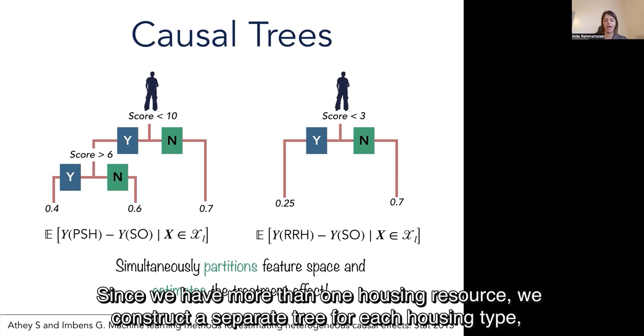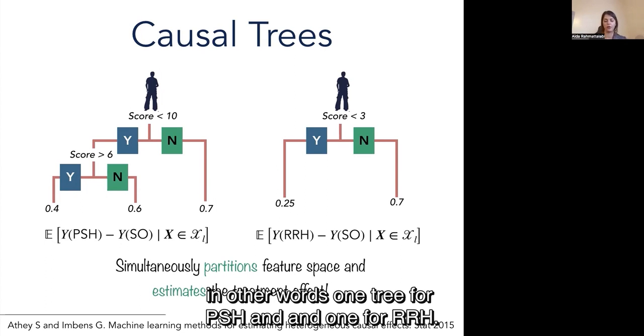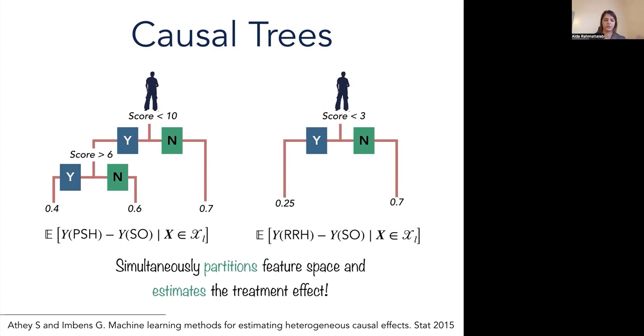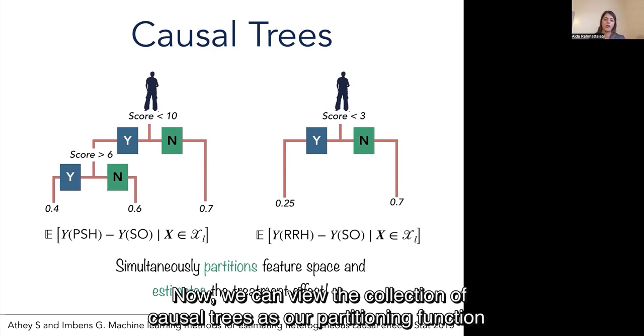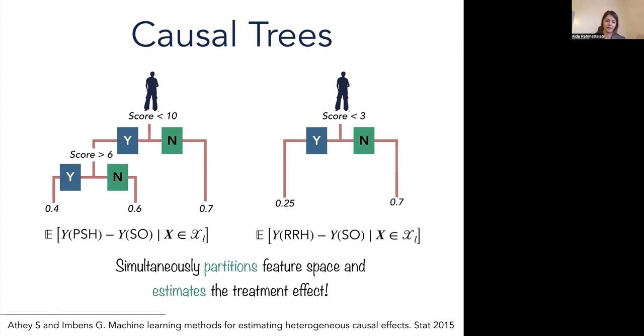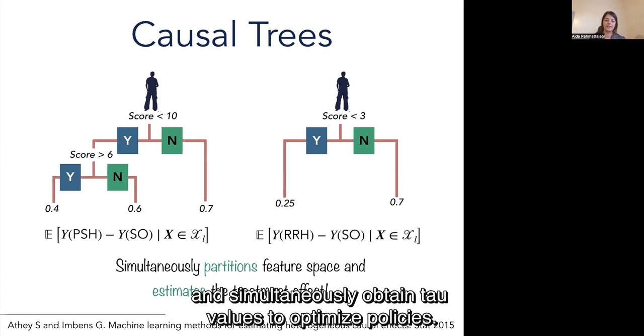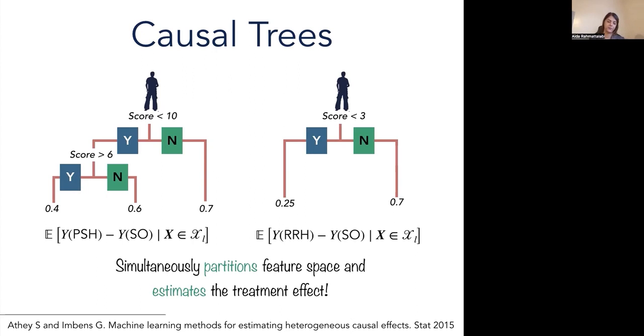Since we have more than one housing resource, we construct a separate tree for each housing type. In other words, one tree for PSH and one tree for RRH. Now we can view the collection of these causal trees as our partitioning function, and we define queues based on the joint leaf nodes that individuals belong to across all trees. With this approach, we are able to construct the queues and simultaneously obtain the tau values to optimize the policies.